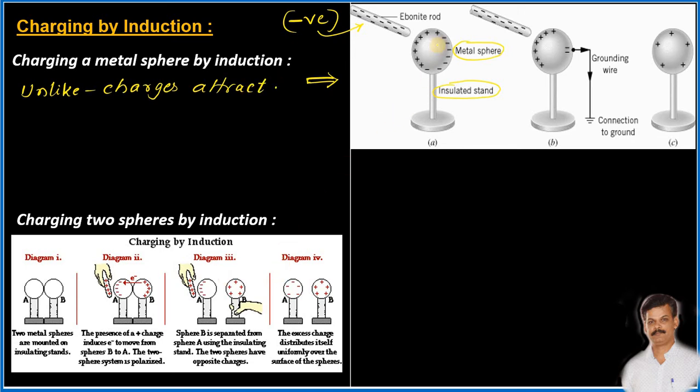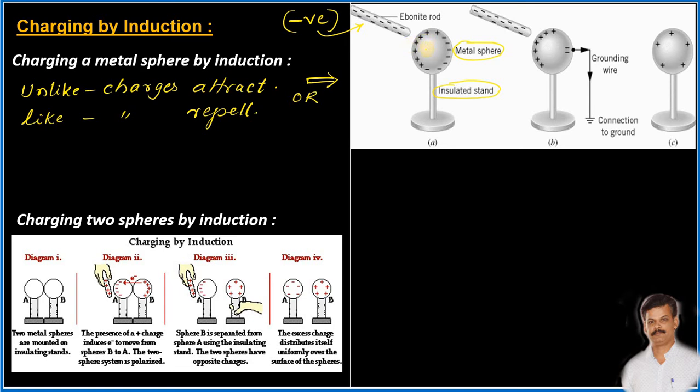Or like charges repel each other. So based on this property, the negative charges which are present nearer to the ebonite rod will be repelled by the negative charge present on the ebonite.